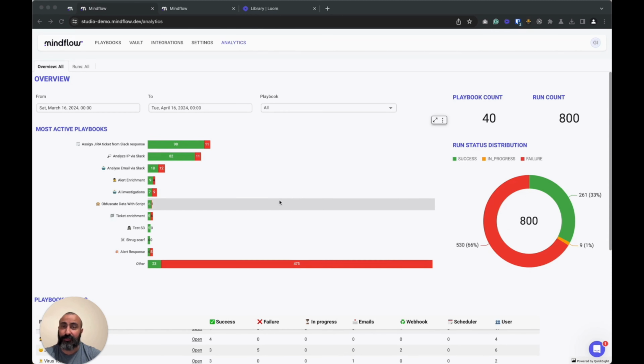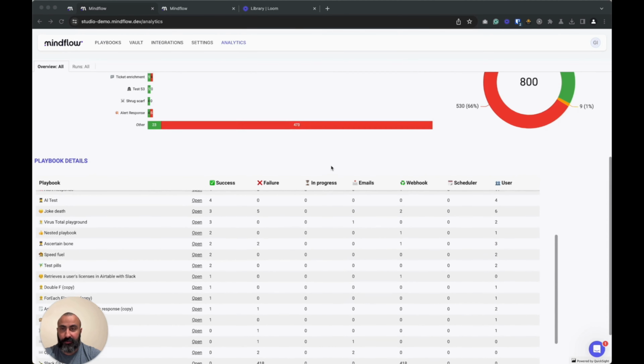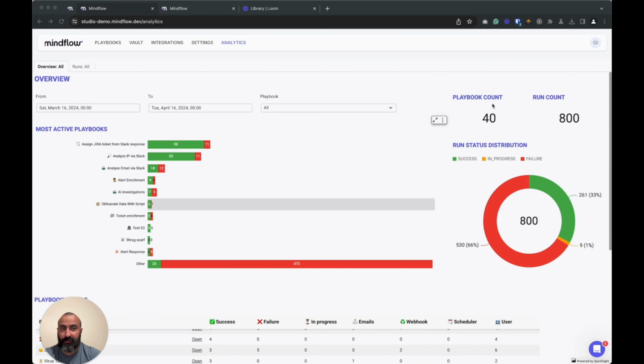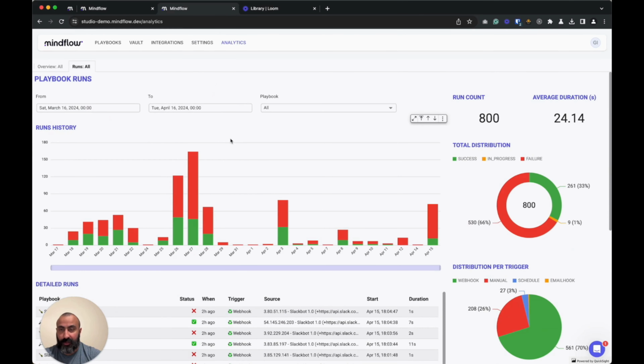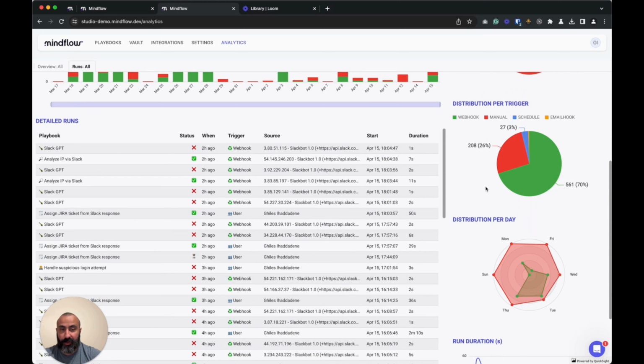The analytics module takes it to another level, to a platform level. It summarizes the different executions of the different playbooks based on their status, but also on their trigger. We have the number of playbooks that are available plus the total run count. The other part of the analytics module gives information about the timing, putting the data into a time frame, but also different information related to distributions.